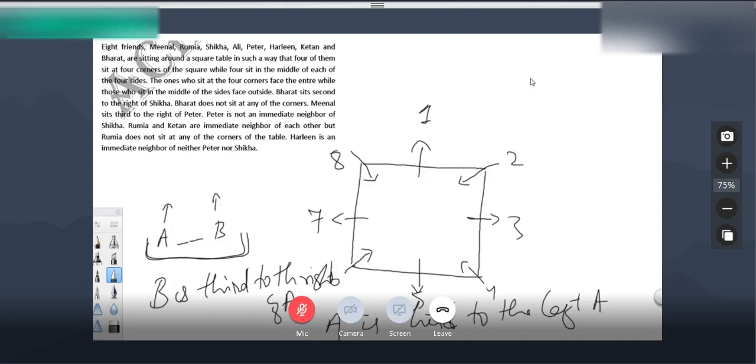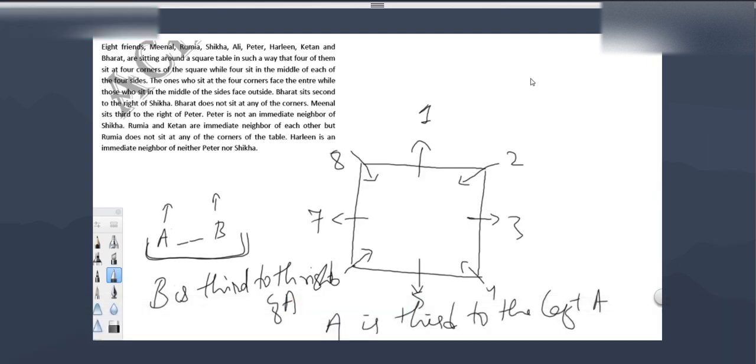Okay. Starting from position 1, it is Bharat, Harleen, Ramya, Ketan, Peter, Ali, Shikha, and